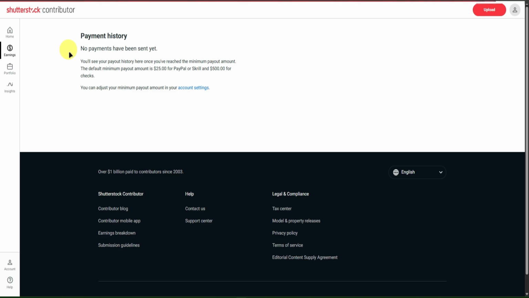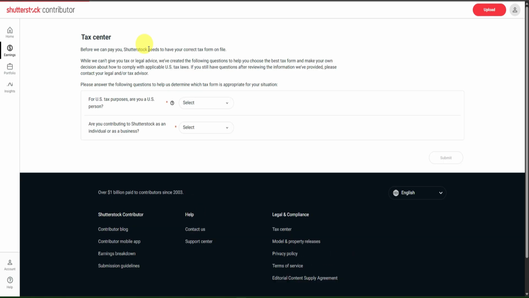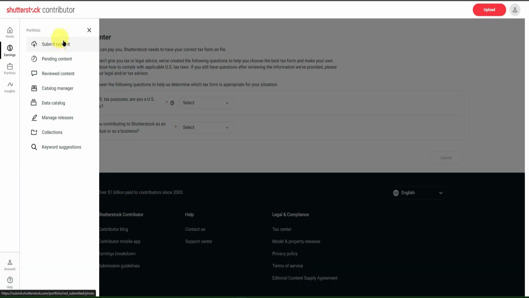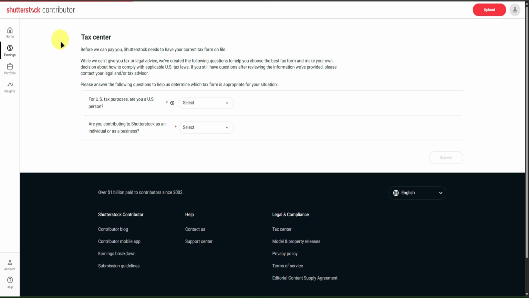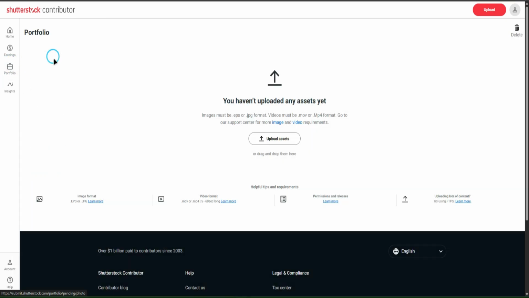Next we have payment history. In here, you'll get to see your payment history right here. Next we have the tax center. In here, you can just input your tax details right here. Next is portfolio. In here, you can submit your content right here in your portfolio.